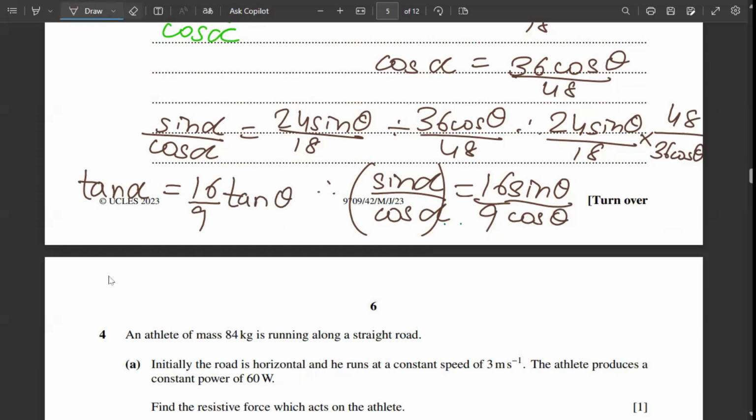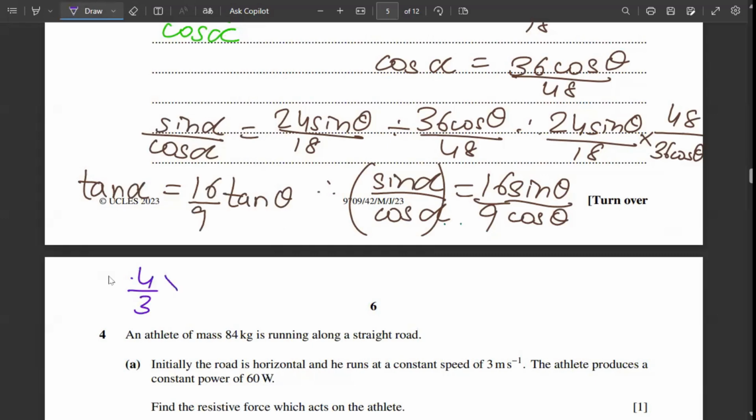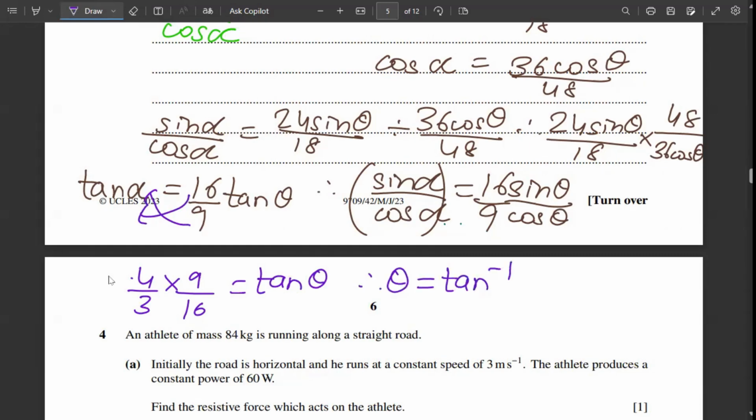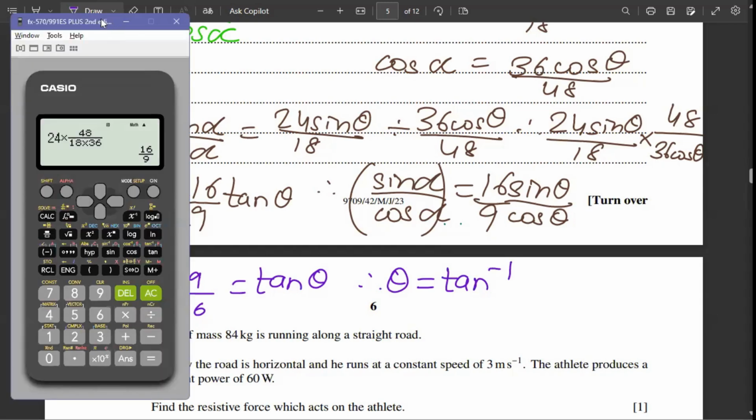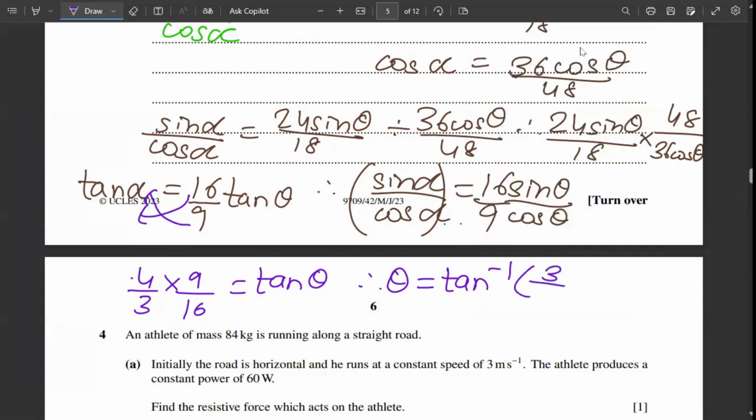Now we know tan alpha is 4/3. So what I can write here is 4 upon 3 into 9 upon 16 is equal to tan theta. How? This 9 went up, this 16 went down. Therefore, theta equals tan inverse of, let's simplify this in a calculator, 4 into 9 upon 3 into 16. So the answer is 3/4. So tan inverse of 3/4.